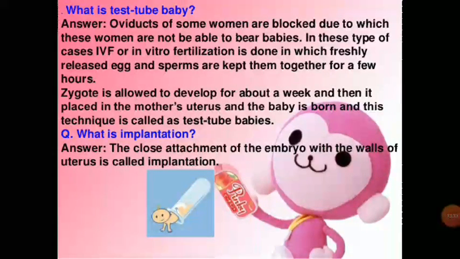Now what is a test tube baby? Answer to this question is oviducts of some women are blocked due to which these women are not able to bear babies. In these types of cases, IVF or in vitro fertilization is done, in which freshly released egg and sperm are kept together for a few hours. Zygote is allowed to develop for about a week and then it is placed in the mother's uterus and the baby is born. And this technique is called test tube babies.